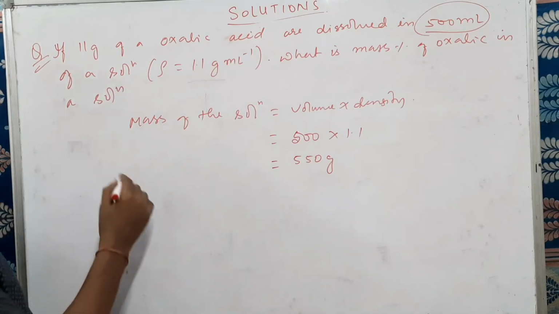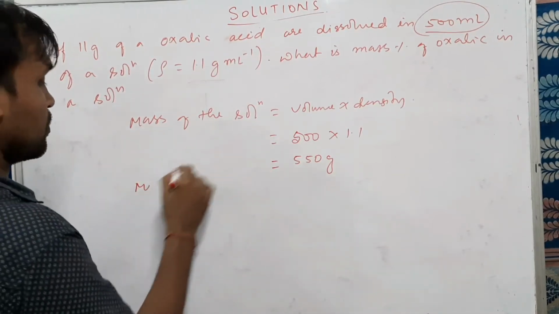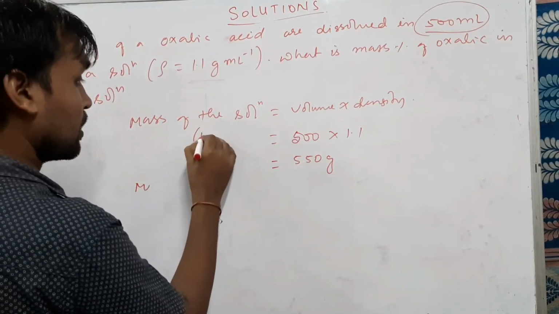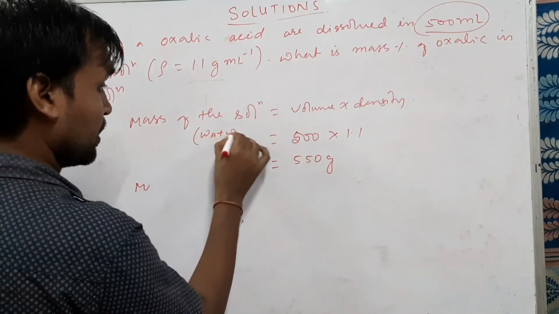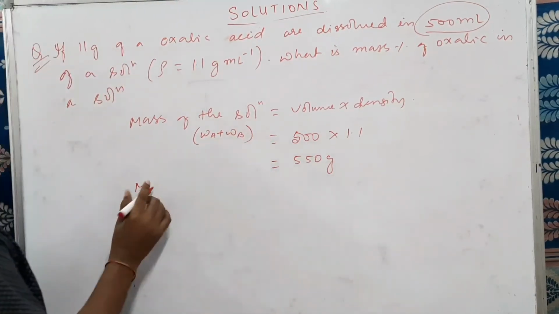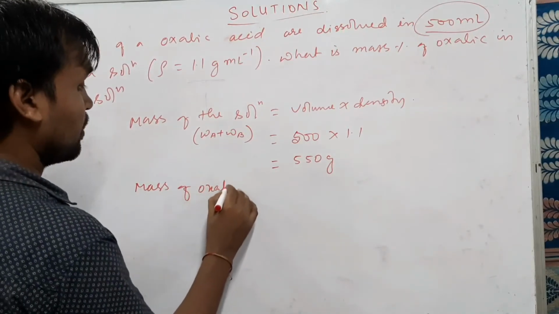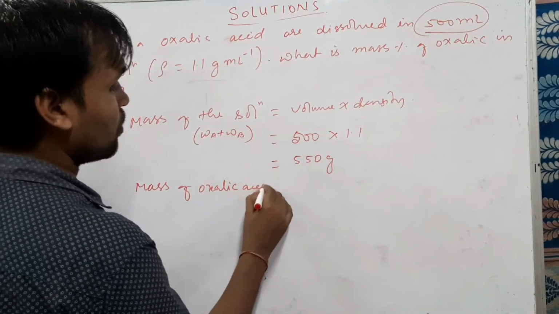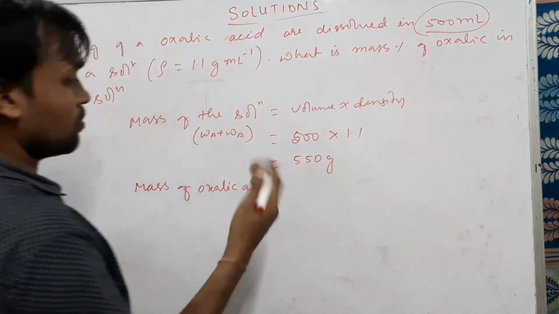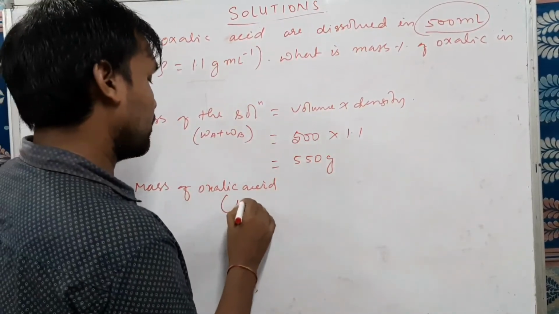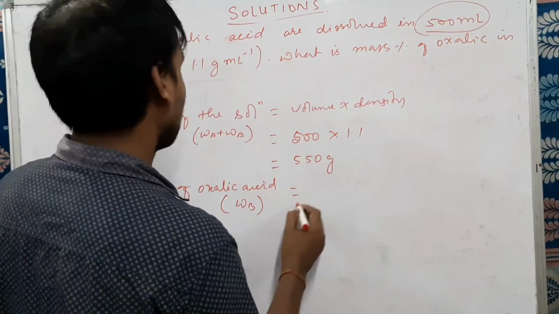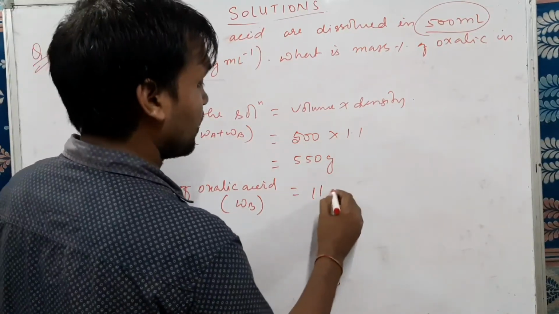Then what is the mass of oxalic acid? The mass of a solution means what? It is Wa plus Wb. Got it? Now the mass of oxalic acid: here oxalic acid is the solute, present in a small quantity. So we'll write Wb equals how much? It is given, 11 grams.